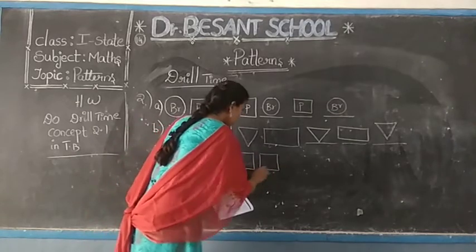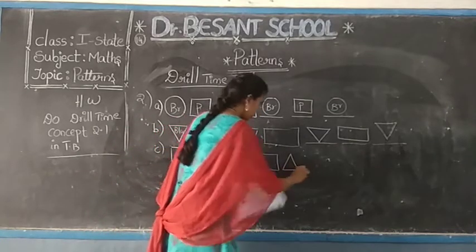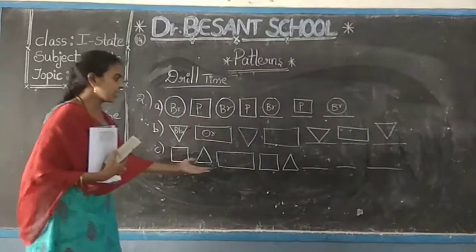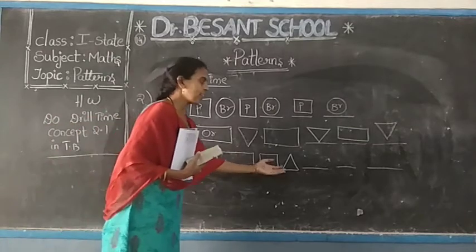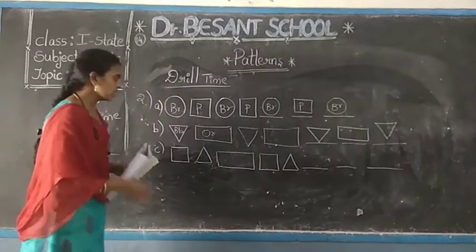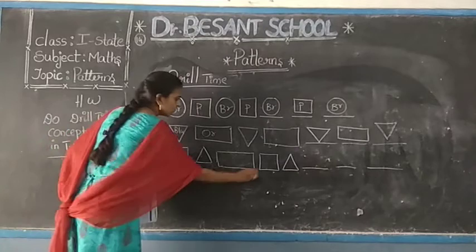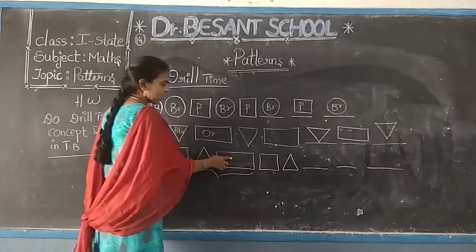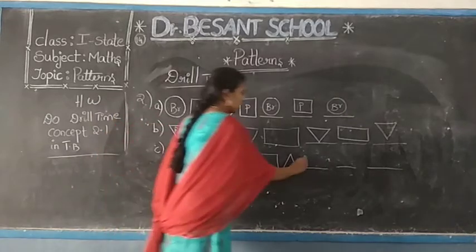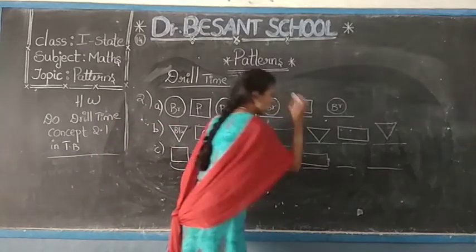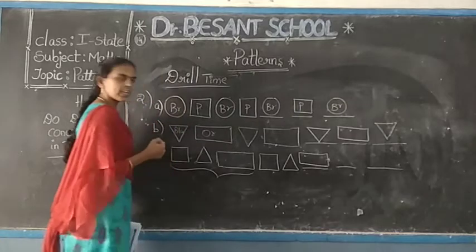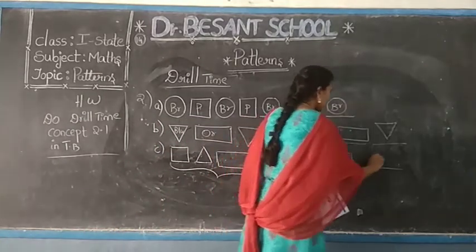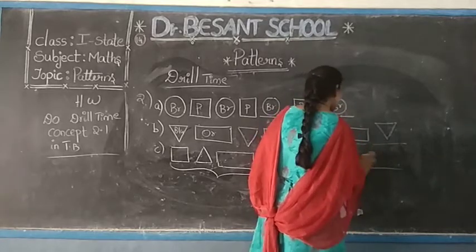Again square, triangle. So next three shapes we have to draw. See here: square, triangle, rectangle, square, triangle. Here you can easily observe that these three are the basic shapes. So square, triangle, rectangle, square, triangle, the next shape is going to be rectangle. After rectangle again we will get the square. Again after square you will get the triangle.